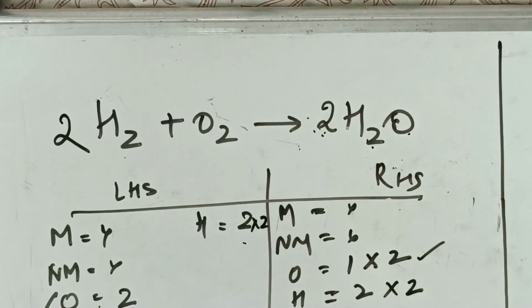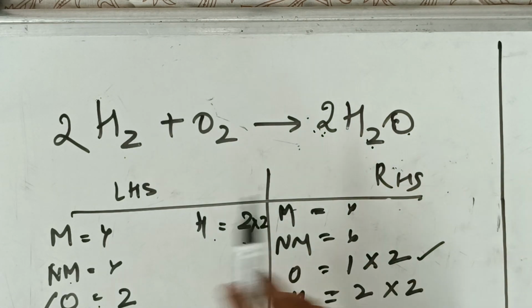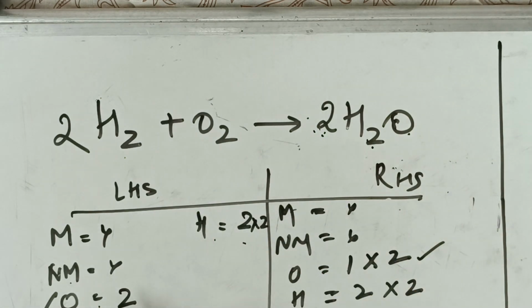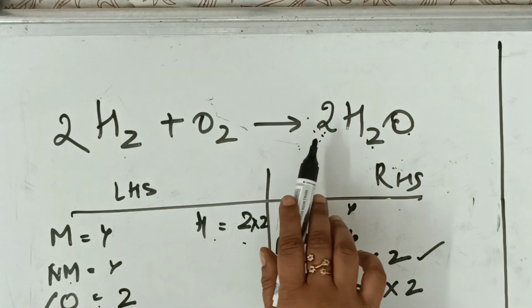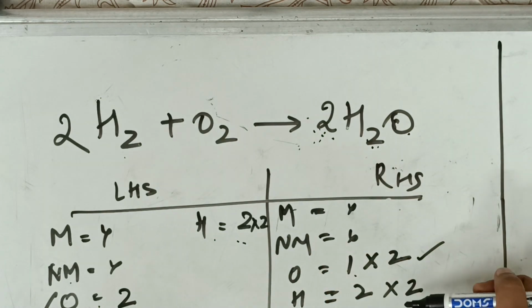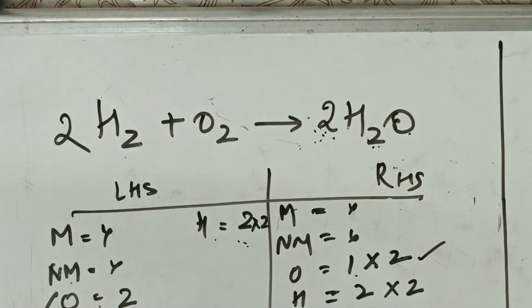Simple reaction. Once again, write the metal, the non-metal, the oxygen atom, the hydrogen atom. There are no metals and no non-metals here, so I rule them out. Now the oxygen atom: how many atoms are there? 2. Here how many? 1. So there is an imbalance, so I multiplied this with 2 and placed it here. After that I go to the hydrogen atom. Hydrogen was 2 into 2, 4, and this side it is 2, so I multiplied. This is the balanced equation for your simplest one.